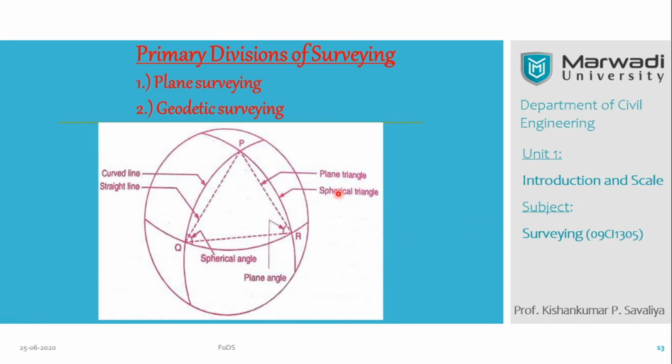In the previous lecture, what have we seen? We have seen the primary division of surveying, which is plane surveying and geodetic surveying. We have drawn this figure and completely understood it.